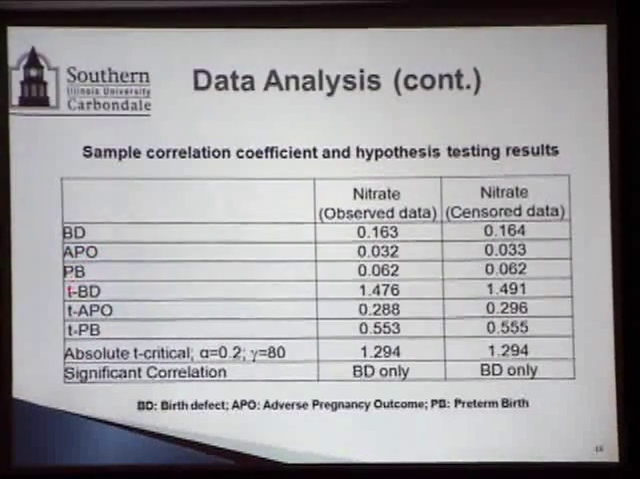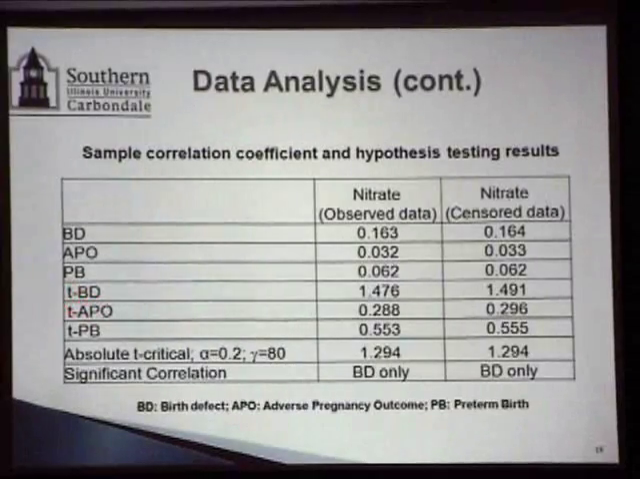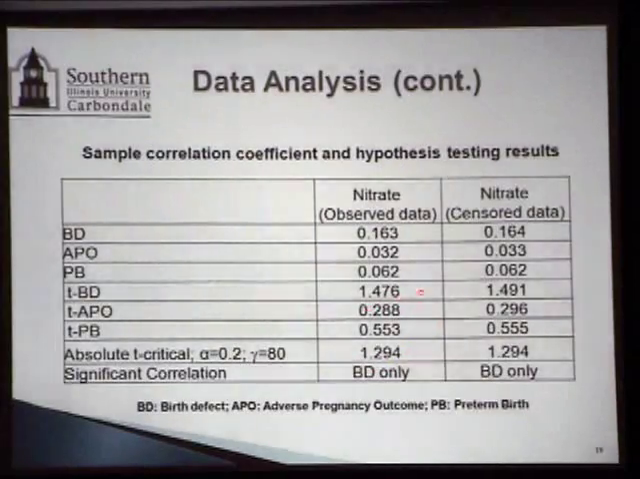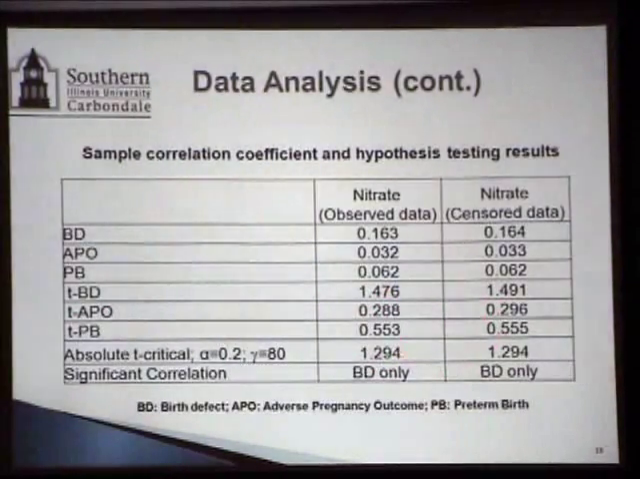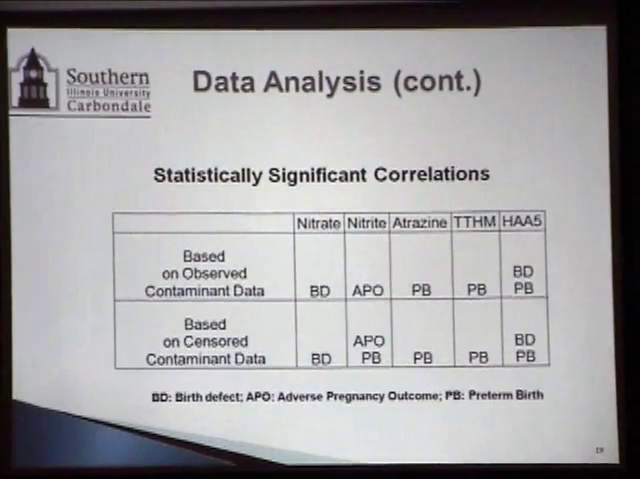ED is preterm birth. These were the p-values that were calculated, and the critical p-value was 1.294, and the only value corresponding to the birth defect was greater than the critical, and that's why that was the only negative reproductive outcome that was considered to have a significant correlation with the nitrate. And that's how we developed it for the other contaminants as well, which are summarized here.